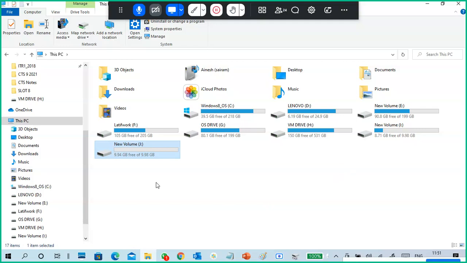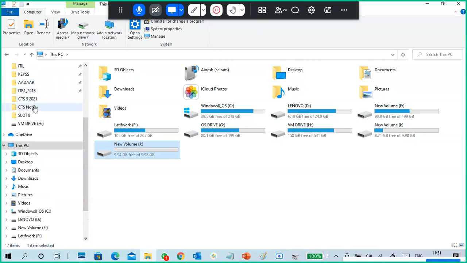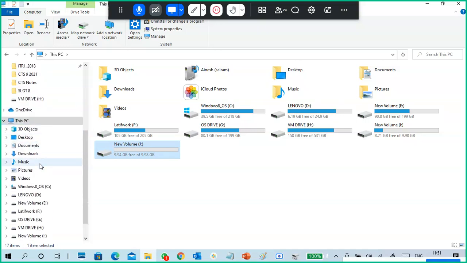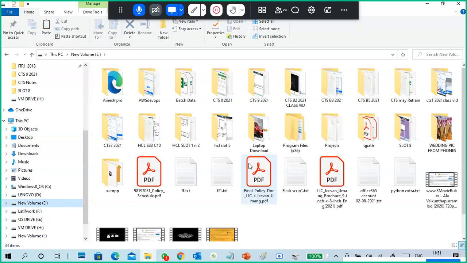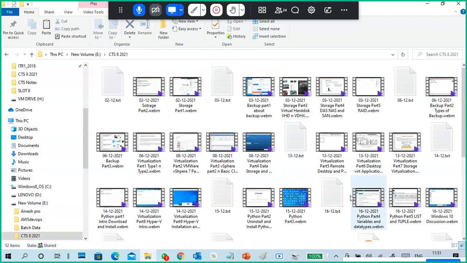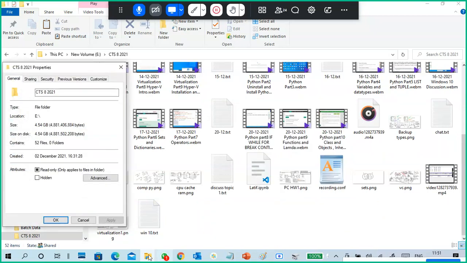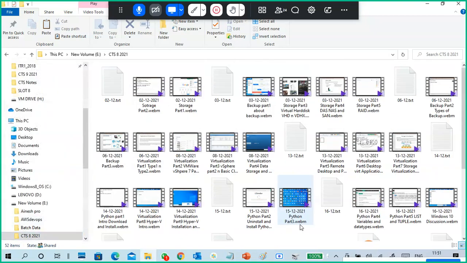Now what I'm going to do is, your eighth batch has a lot of data. So do you want the 8th batch data or your batch data? Oh, that much data I can't store.